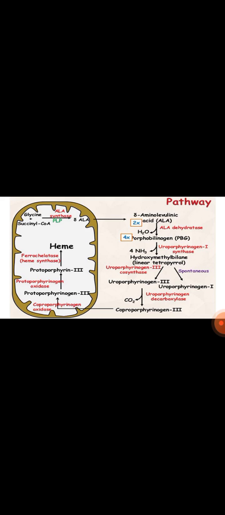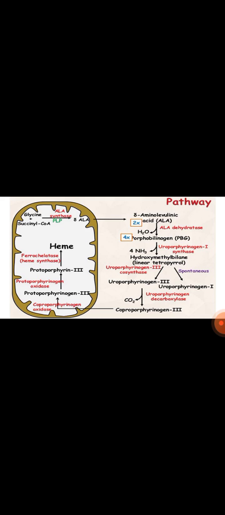So what happens is, more and more amount of ALA forms, because if ALA is not getting converted into porphobilinogen by the enzyme ALA dehydratase, then more amount of ALA will be there. This amino levulinic acid is very harmful to neurons, but it causes neuronal effects indirectly.